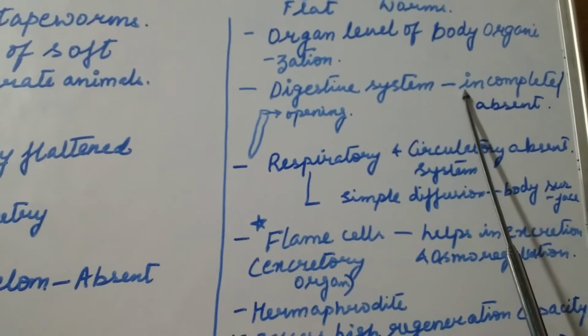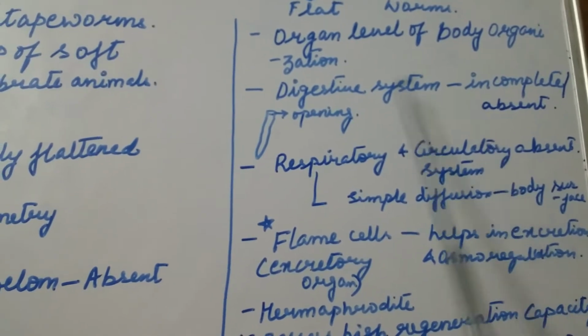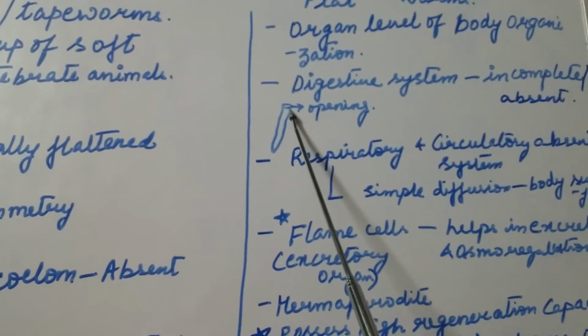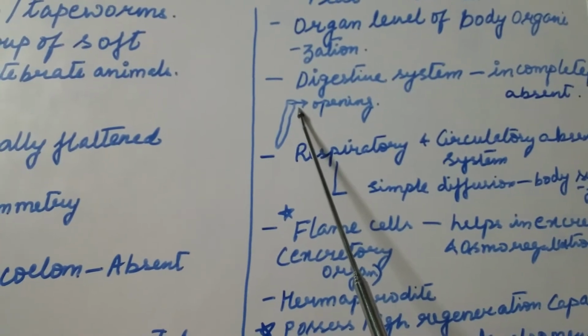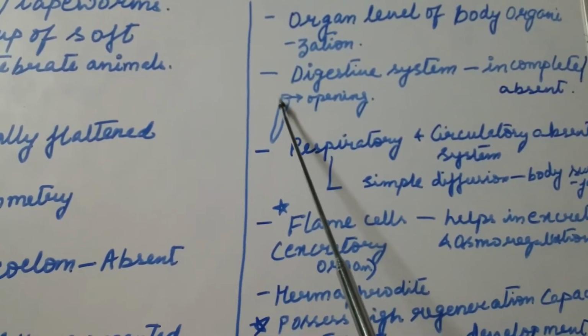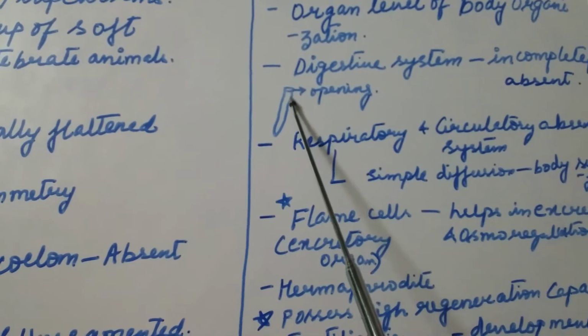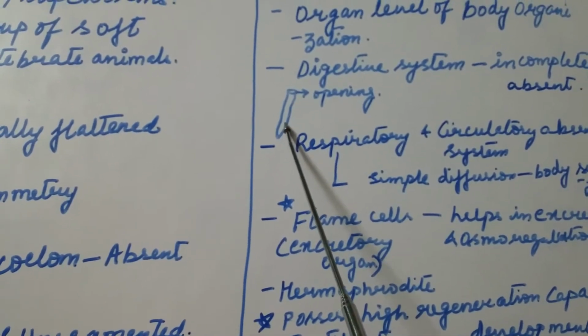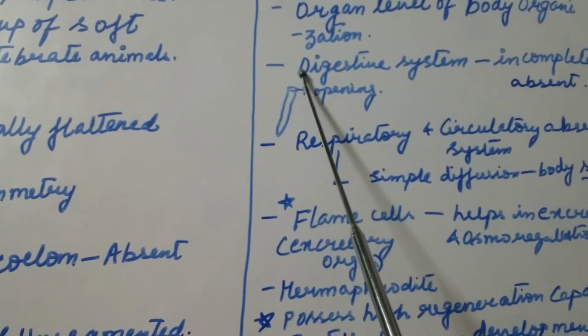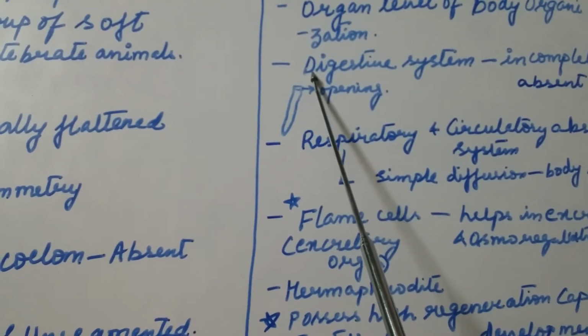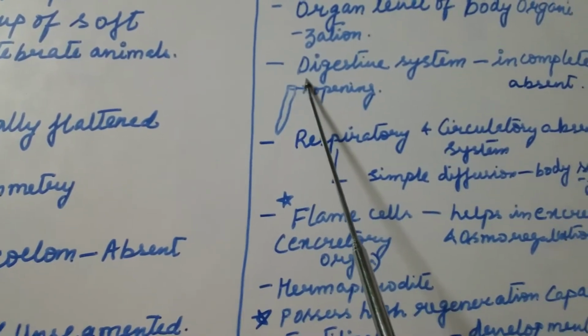In the incomplete digestive system, only a single opening is present in the body of the organism, where the food enters through the same opening and the waste is expelled out from the body of the organism through the same opening.